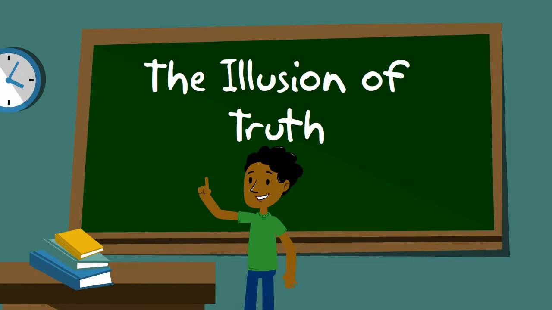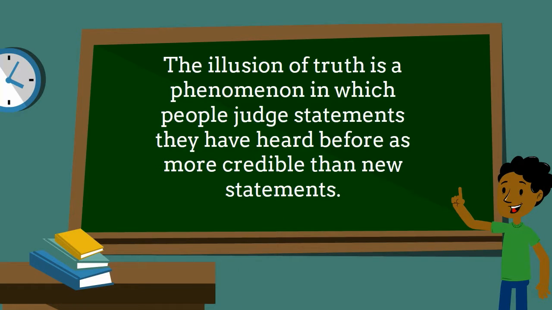Another example of an error that can result from implicit memory is the illusion of truth. This is a phenomenon in which statements that have been heard before are judged as being more credible than new statements. In this case, the feeling of familiarity results in a judgment of credibility. Even if a statement is presented as false, this effect will emerge, and this can have some serious repercussions in real life.